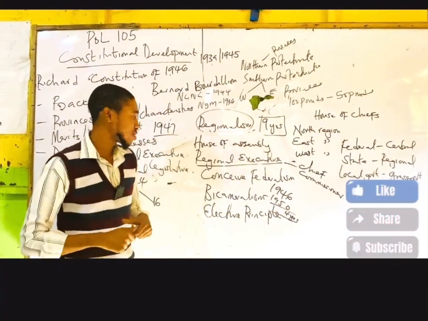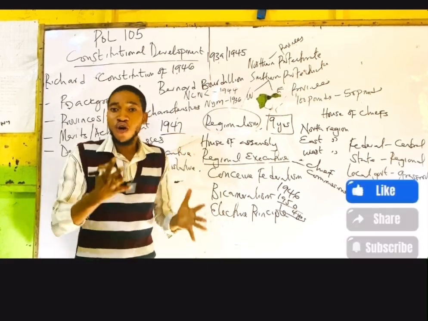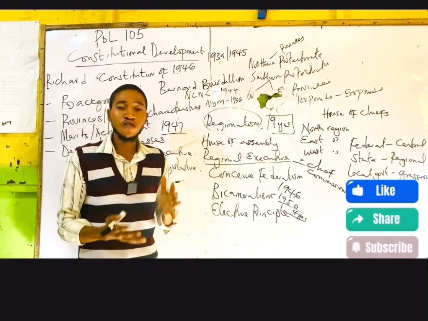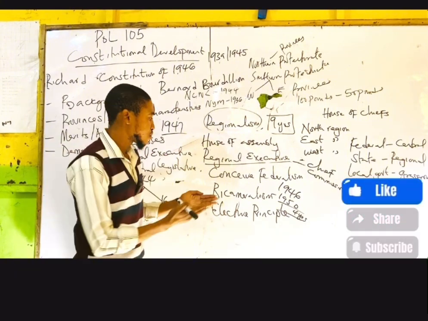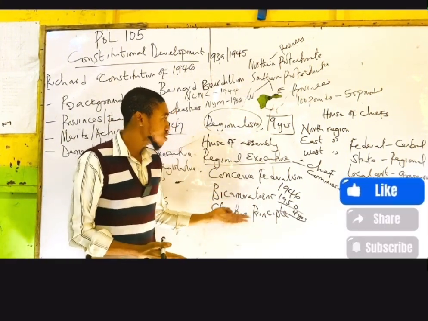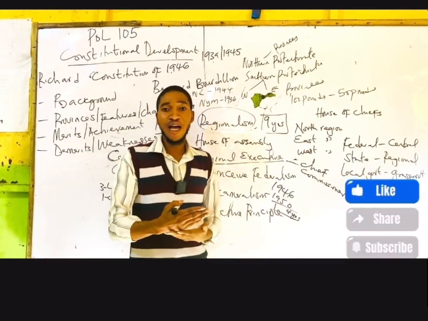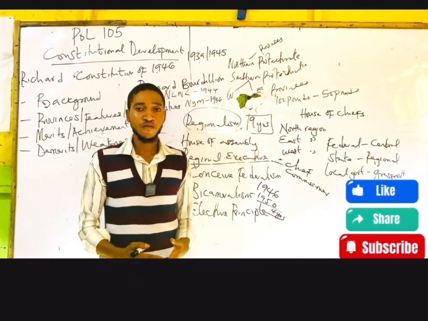Another weakness was that the constitution also made Nigeria an unequal country because the north had bicameral legislation while the east and the west had unicameral legislation.